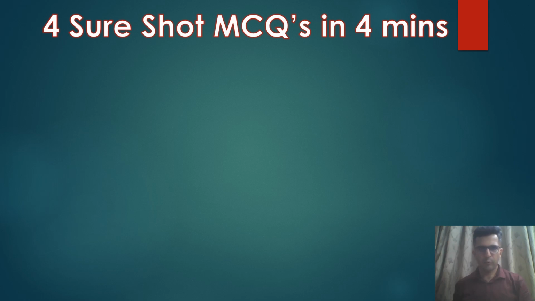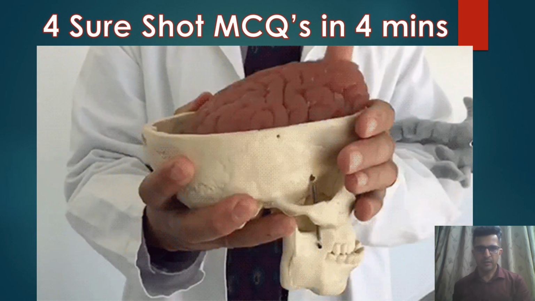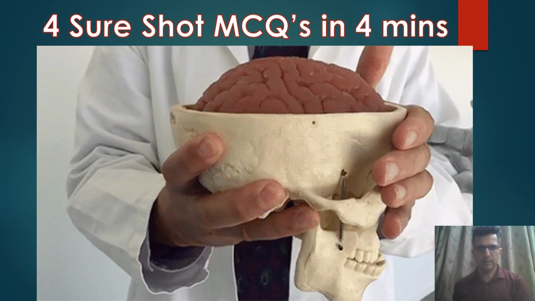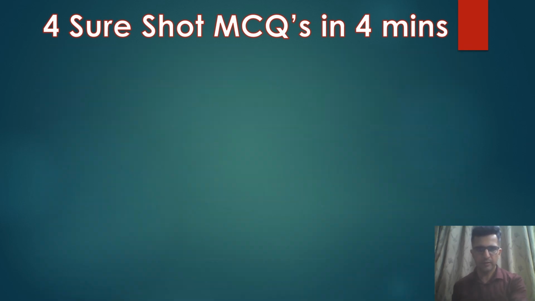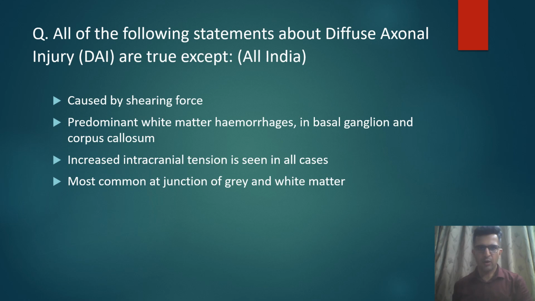Let's study 4 short repeat MCQs in 4 minutes. This is the mechanism of the injury we are going to discuss today. First question: all of the following statements are true about diffuse axonal injury except, it's an All India repeat.